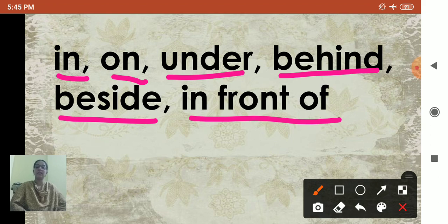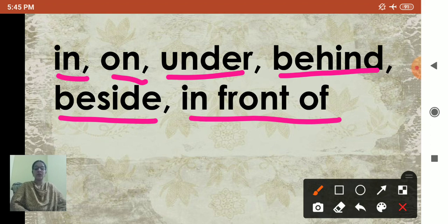They tell us the position of a particular thing, person or animal. Now all these words we have learned before, right? When to use these words. So in today's chapter we are going to learn more about these words.